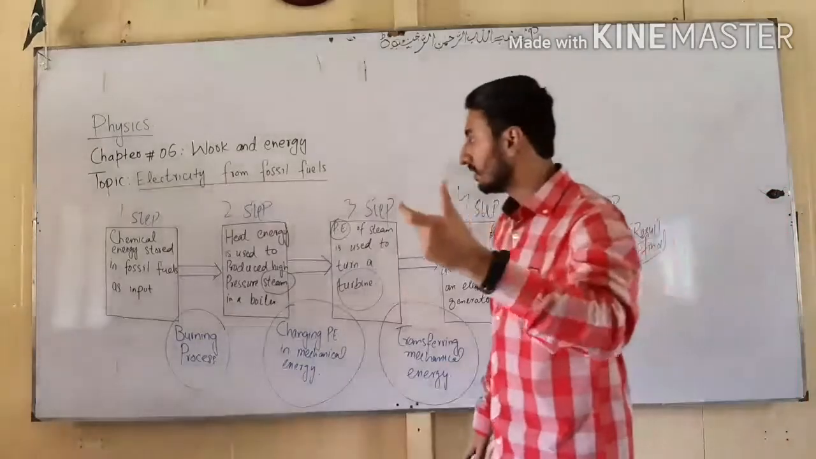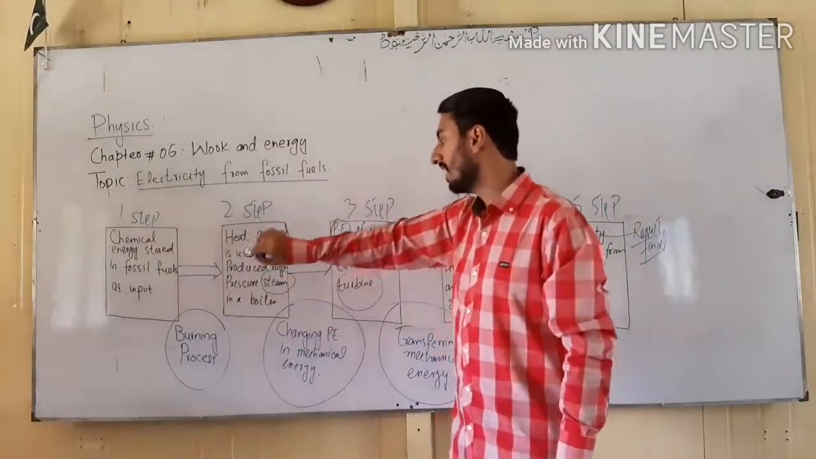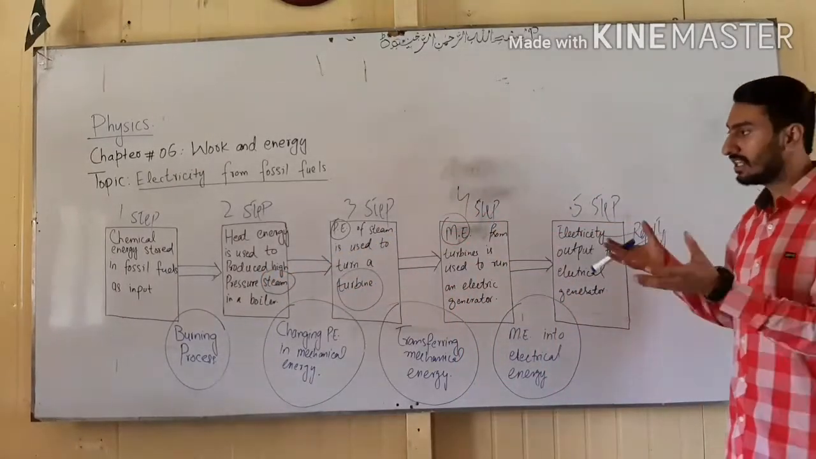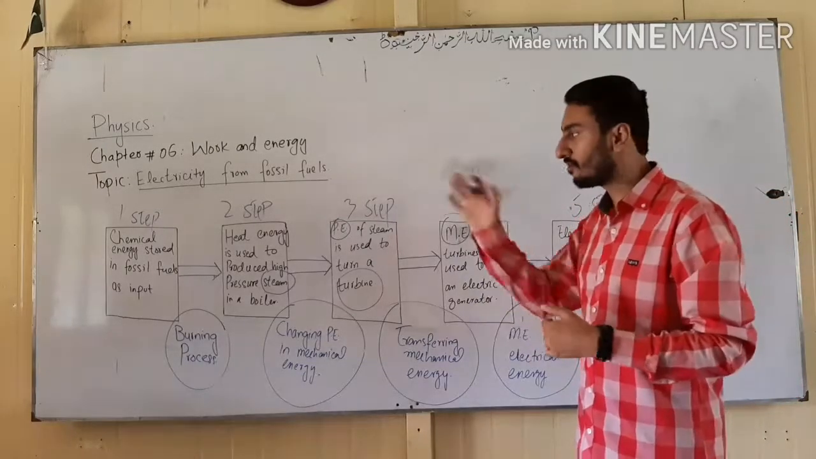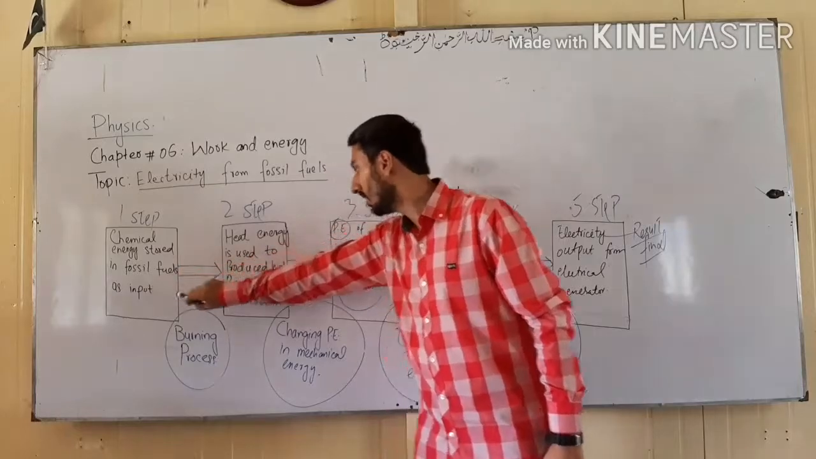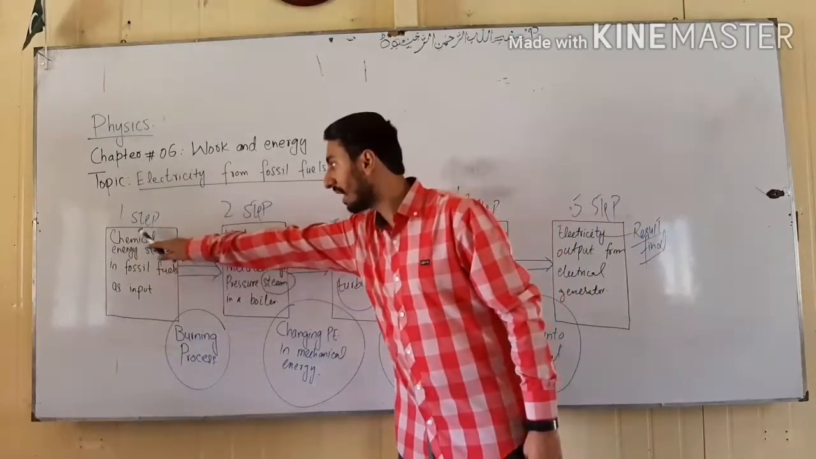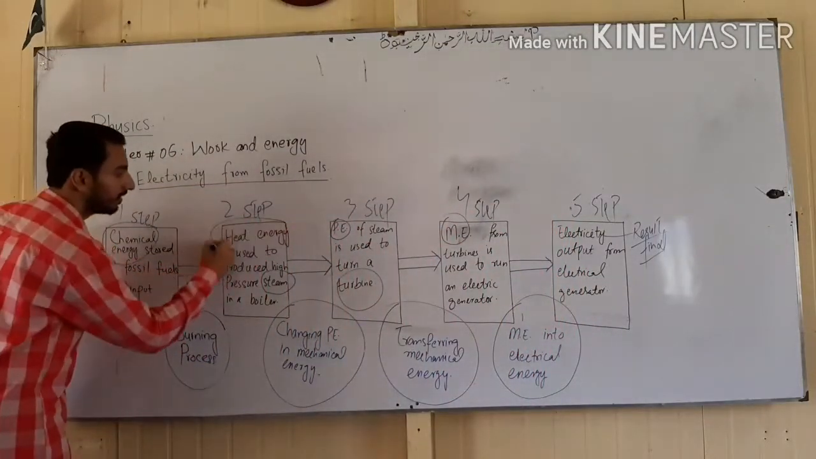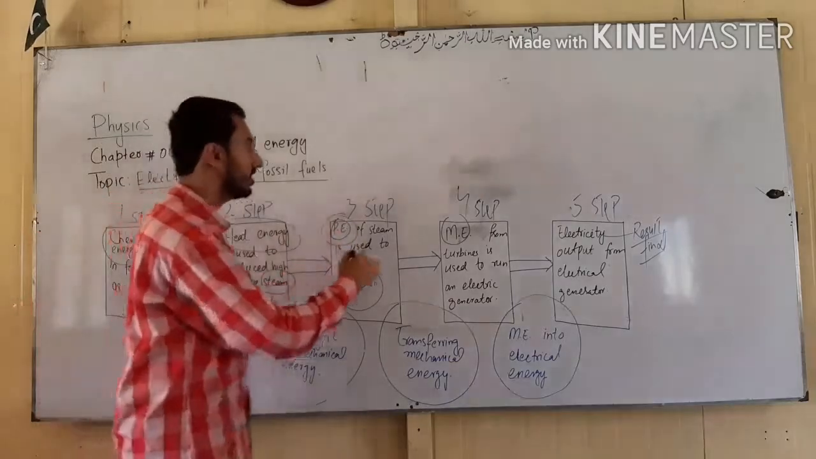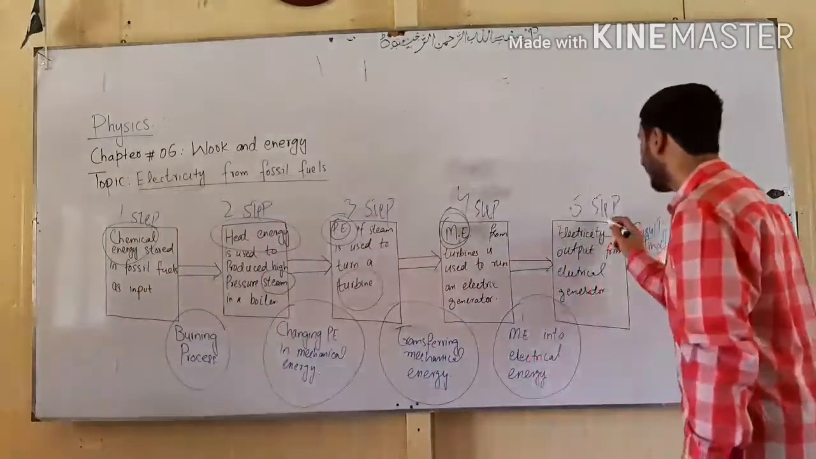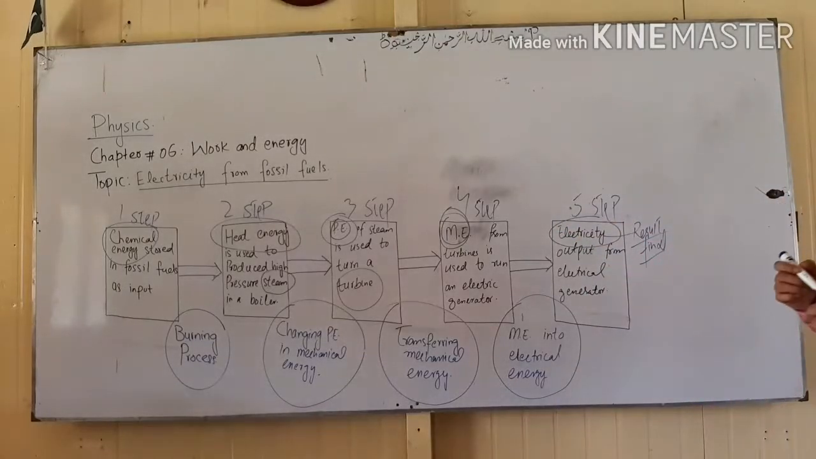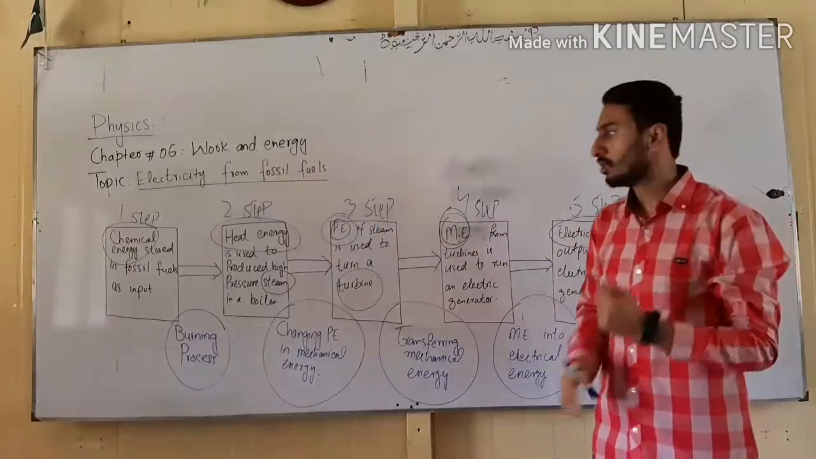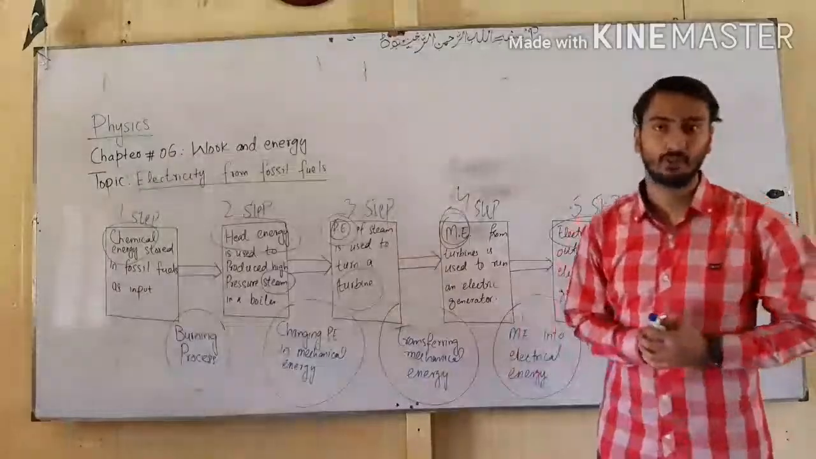So students, watch out for the conversions: chemical energy, heat energy, potential energy, mechanical energy, and electrical energy. See how energy changes its form from one step to another. In this step, fossil fuels, chemical energy. In this step, heat energy. Chemical energy, heat energy, potential energy, mechanical energy, and electrical energy. See how energy changes its form from one form to another in each and every single step. So this is the electricity production from fossil fuels. Thank you so much.